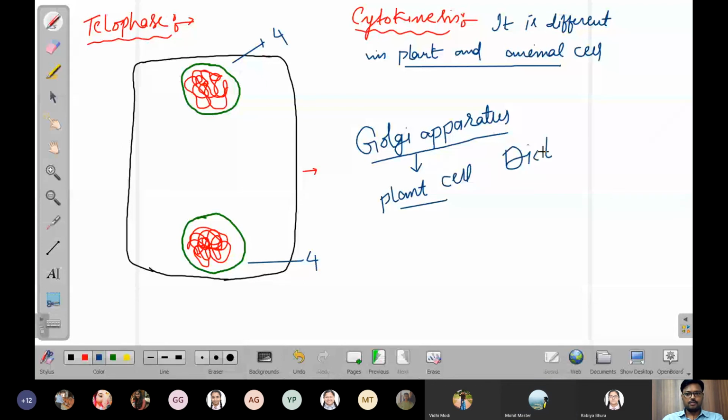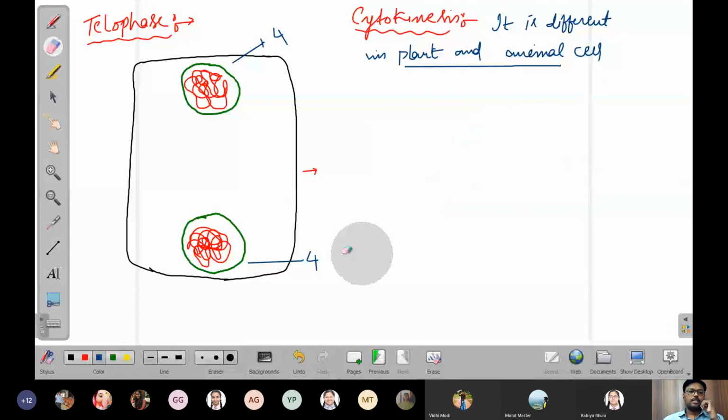Dictyosomes. So Golgi apparatus are commonly called dictyosomes in the plant cell. The dictyosomes, that is the Golgi apparatus, play an important role, and the cytokinesis is called cell plate formation.